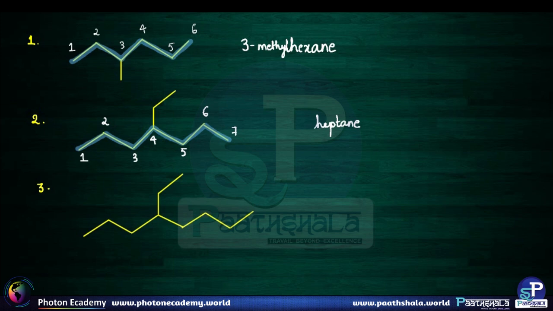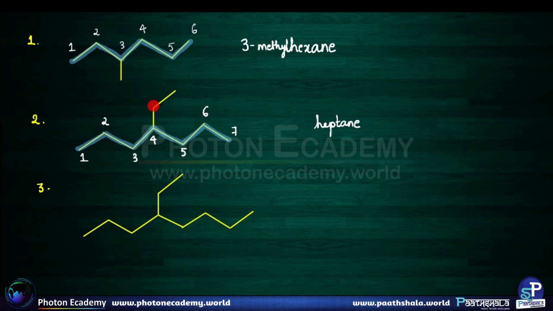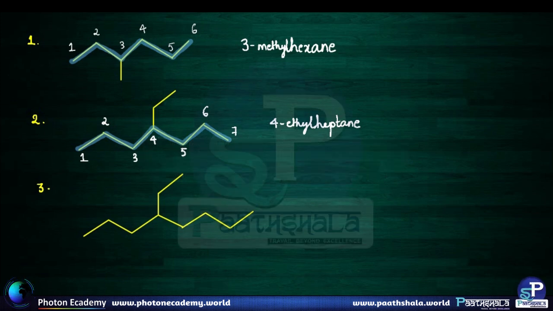And on the 4th carbon, there is an alkyl group having 2 carbon atoms. The word root for 2 carbon atoms is eth, and it's an alkyl group, so we'll name it ethyl. So 4-ethylheptane. No space between ethyl and heptane, that's really important.